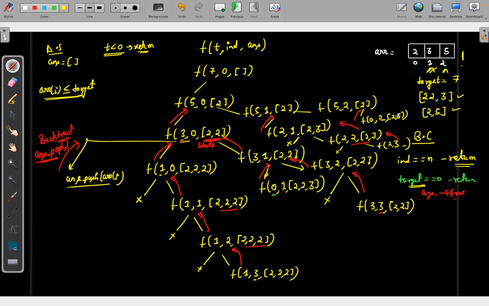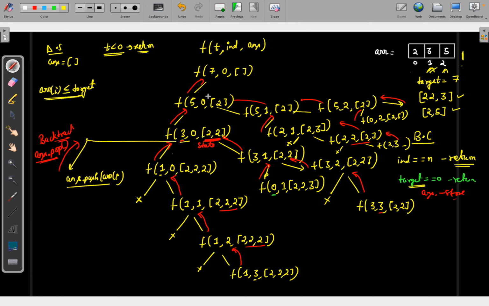Then there will be one more further call, right? I am not creating it. So you can simply understand. I will simply return from it. So here I will return from it, okay? And now I will return basically from it. Now again here, from here I can do the function calls similarly. So these are my possibilities basically that we can do here.